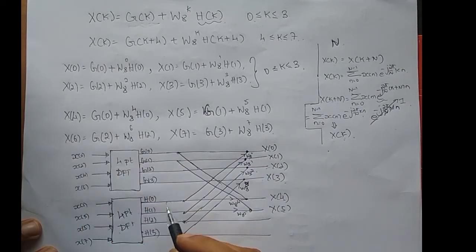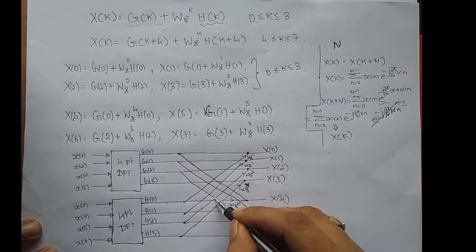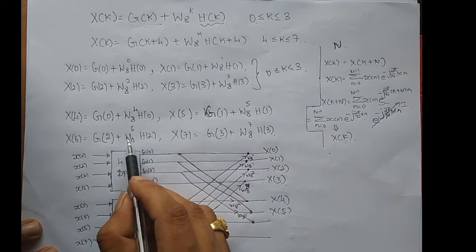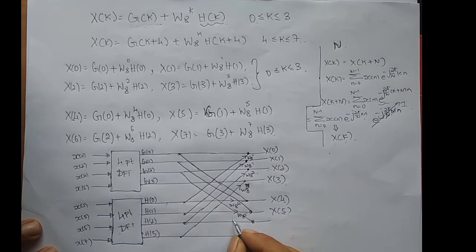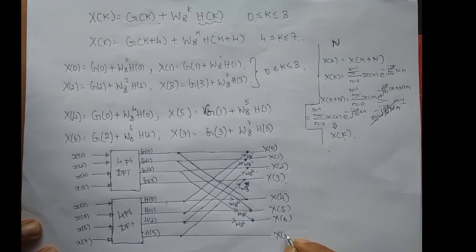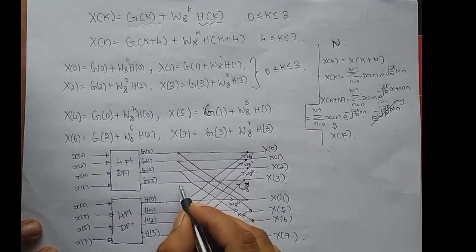Similarly, x of 6 is g of 2. So I have g of 2 here, and h of 2 is scaled by w8 power 6. h of 2 is scaled by w8 power 6, right, which is x of 6. What about x of 7? The last one, x of 7 is what? g of 3. So I have g of 3 here.